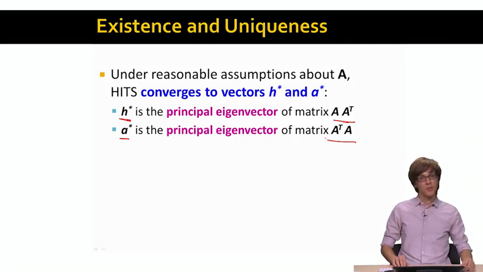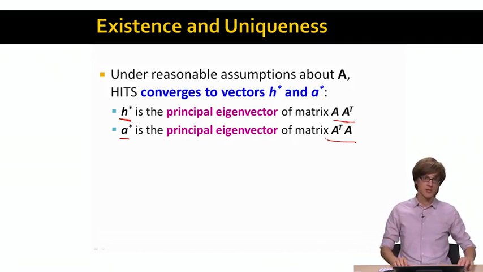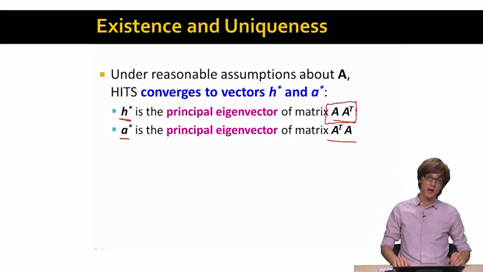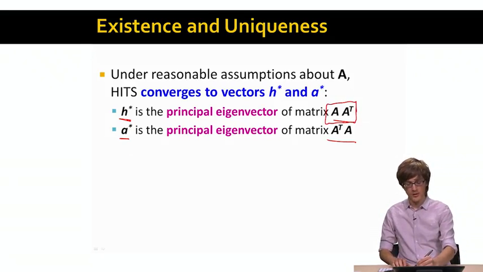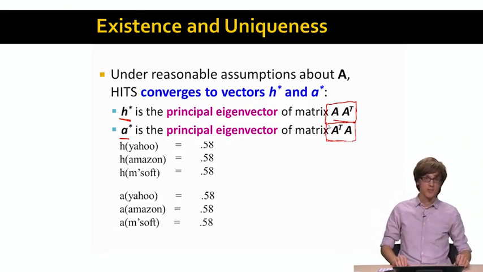So again, similar to PageRank, these hub and authority scores just correspond to the principal eigenvector of a transformed adjacency matrix. The way we transform the adjacency matrix here is that for the hub score, we multiply A times A transpose. And for the authority scores, we multiply A transpose times A.